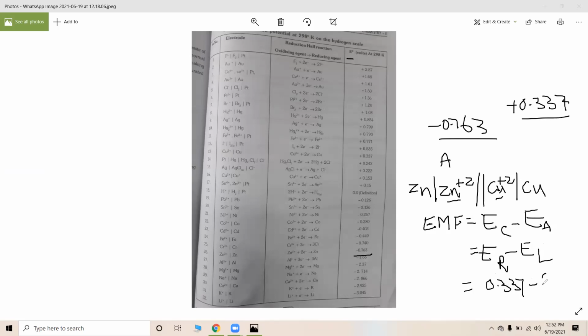0.337 minus of minus 0.763 volts. It comes to plus again. Therefore, 0.337 plus 0.763, how much is it? It is 1.1 volts. Plus 1.1 volts. Whenever EMF E is positive, the cell is said to be spontaneous without any external influence.